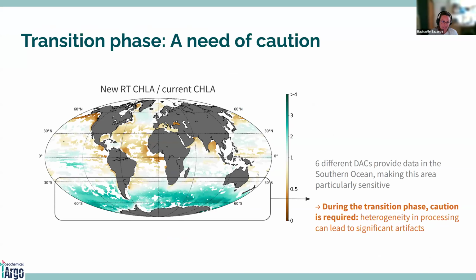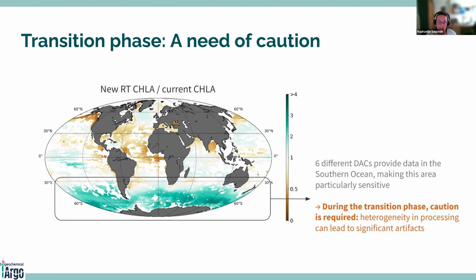So during the transition phase, what is really important is to be cautious because so here you have again this map of the new real-time chlorophyll A concentration over the current chlorophyll A concentration. And so you can see, for example, in the Southern Ocean, which is an area really sensitive because you have a huge difference of factor more than 4.